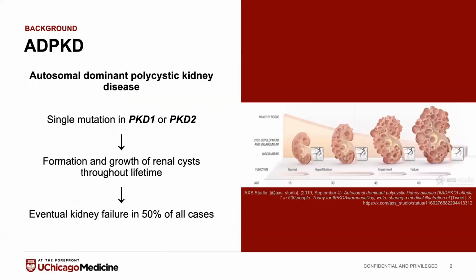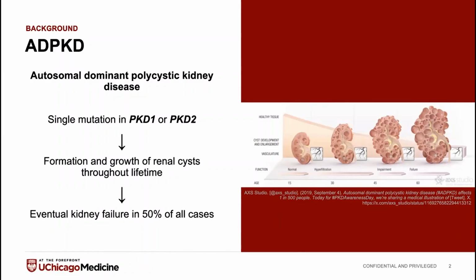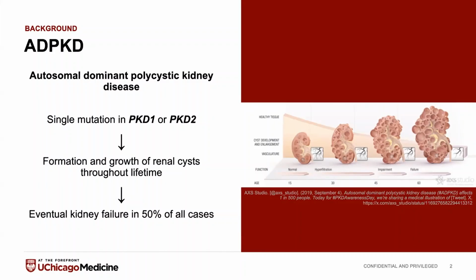When I'm talking about cystic kidney cells, I'm actually talking about a very particular disease called autosomal dominant polycystic kidney disease, or ADPKD. It is the most widespread inherited kidney disorder in the world. I actually have it myself, in fact. It's really interesting because it is caused by a single mutation in one of two genes, either PKD1 or PKD2.